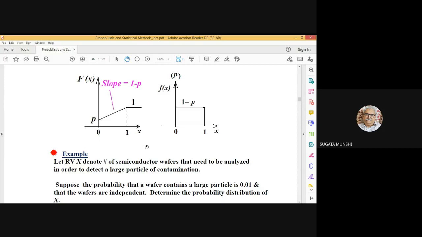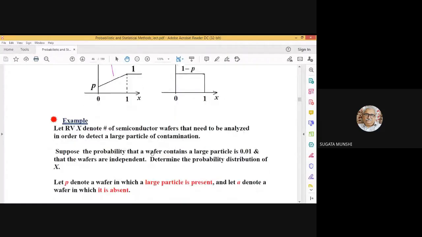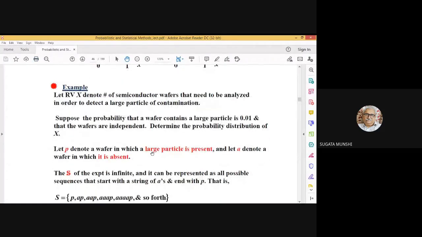test stops there. Now suppose the probability that a wafer contains a large particle is 0.01. And it's also assumed that the wafers are statistically independent. Or more precisely, the probability of finding a contaminant in the wafers is statistically independent.